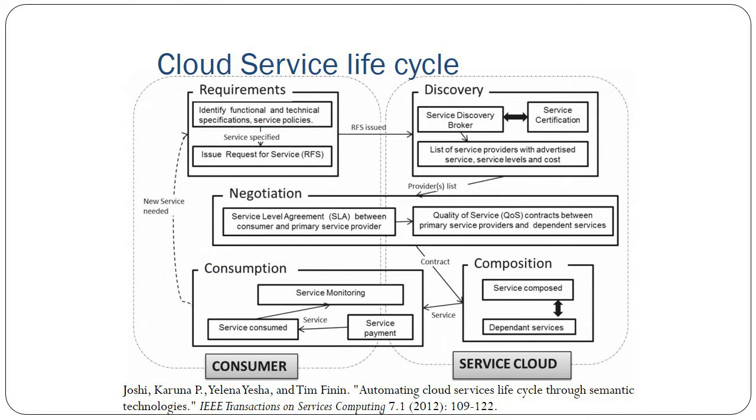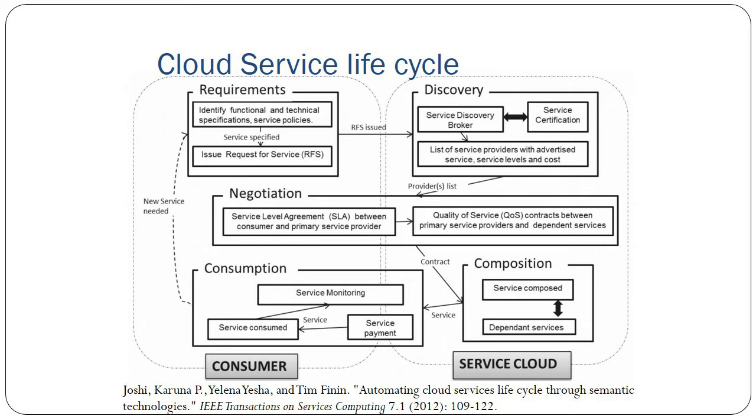Thereafter, this cloud service life cycle was also described by these authors in IEEE Transactions on Services Computing. The requirement analysis is done, as we discussed, with various functional and non-functional requirements mentioned in the specification, and a request for service is generated. Then you discover that service: where it is, what the link is, what the procedures and functions are, and how to access them, and advertisement is done for them.